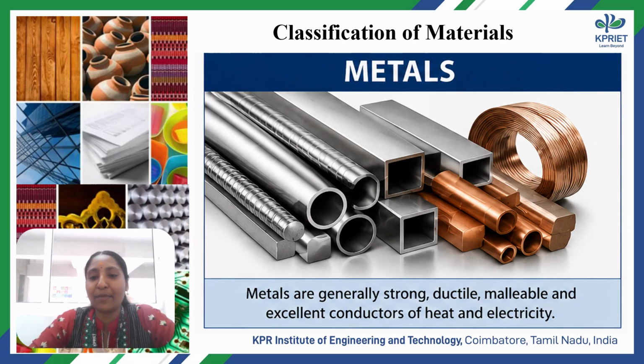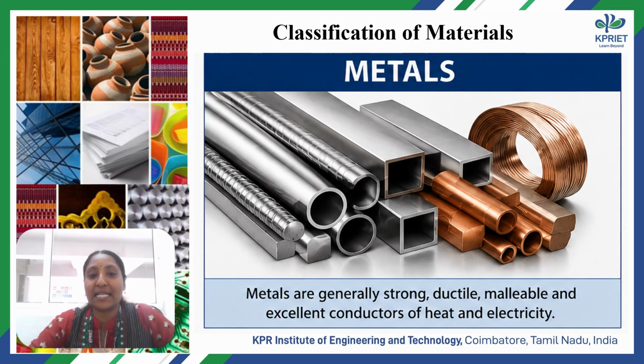So what are the examples of ferrous metals? The first one is mild steel. What is mild steel? It has a small percentage of carbon. It is strong, ductile, weldable and inexpensive. We use mild steel in day-to-day applications: in building frameworks, railway tracks, automobile bodies, sometimes in homes, gates and grills, nuts and bolts.